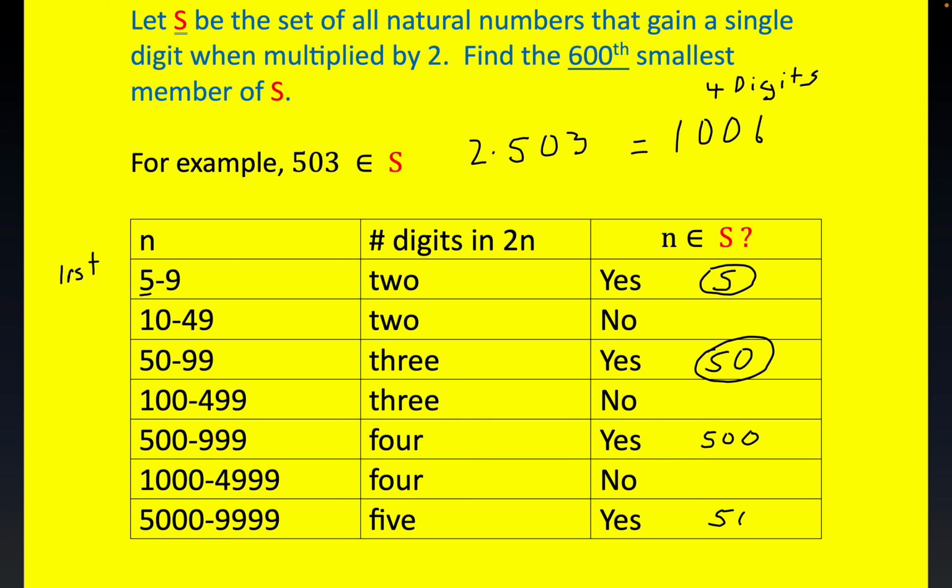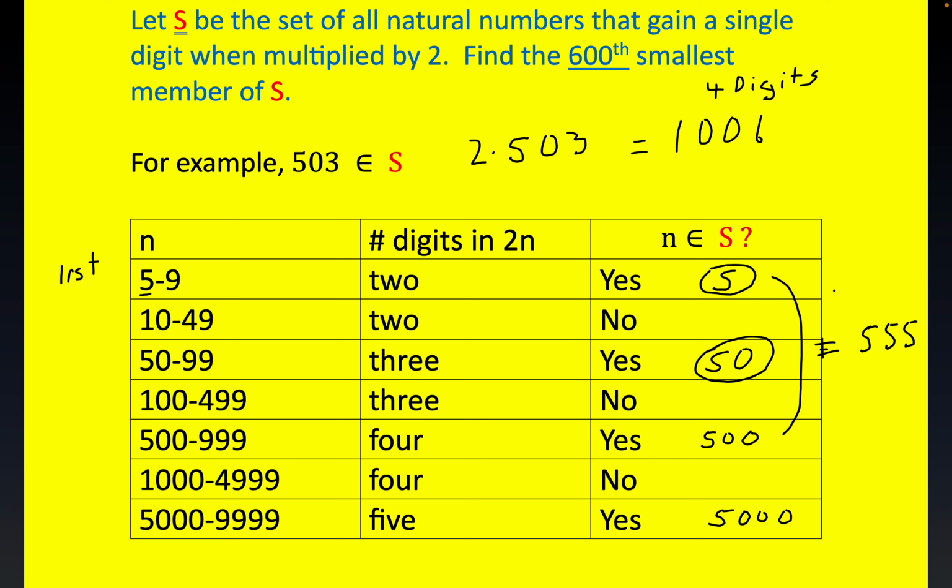Now, the reason why I kept going is because the question asked for the 600th, and these values here would sum up to 555. This equals 555 if you sum these up.